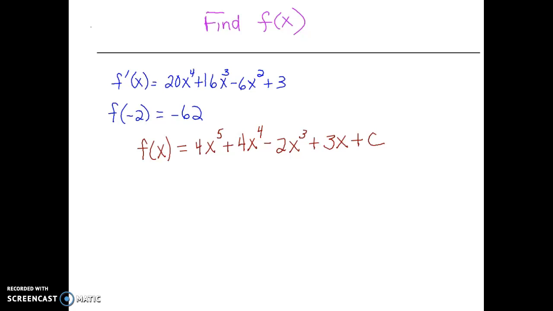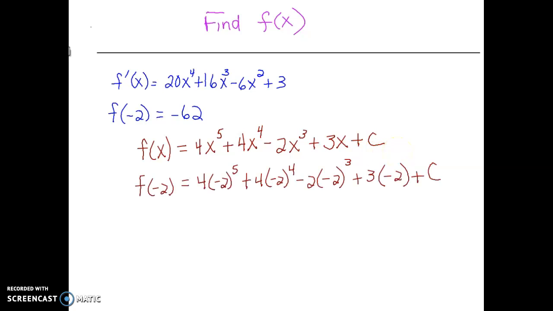So the first thing I would do is take the first derivative, find its antiderivative, or the integral, and you will notice that we have the plus c at the end. Being that I was given information that my function evaluated at -2 equals -62, I can substitute -2 in place of x, and then I'm going to set that function equal to -62.